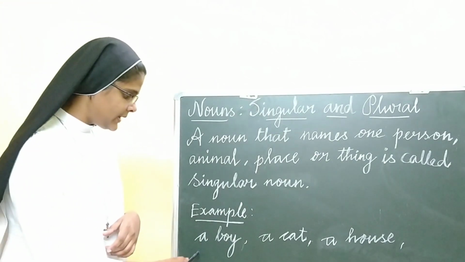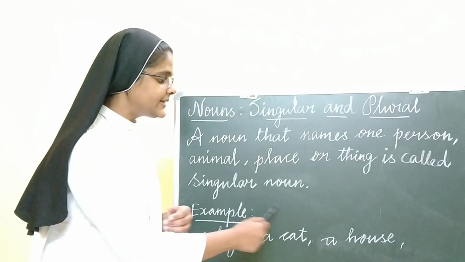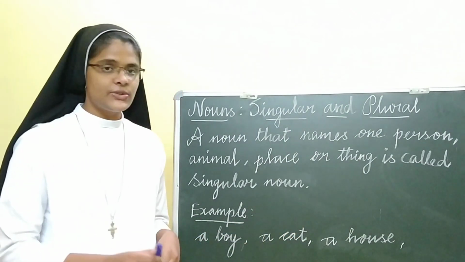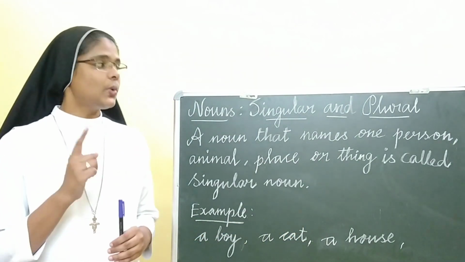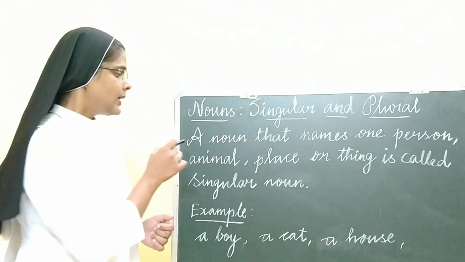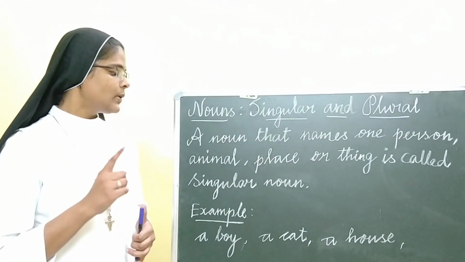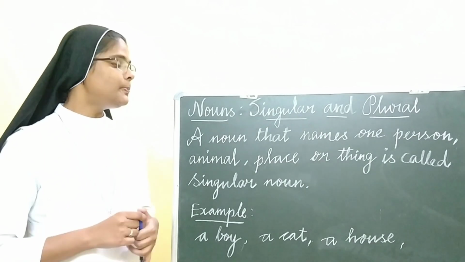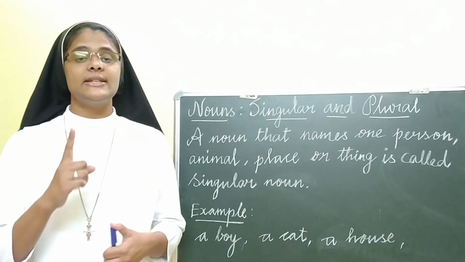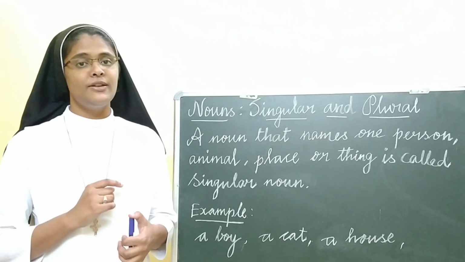For example, a boy, a cat, a house, a pen.